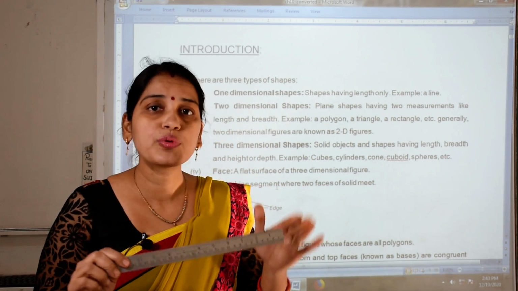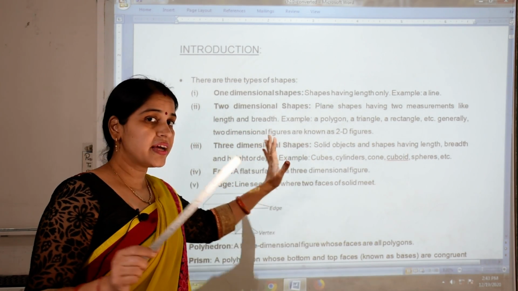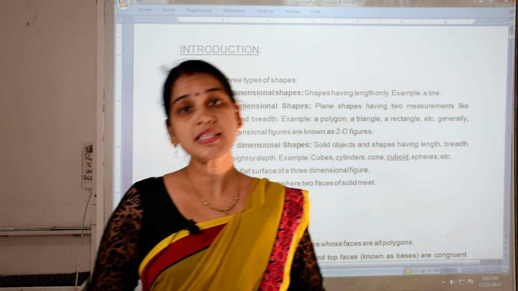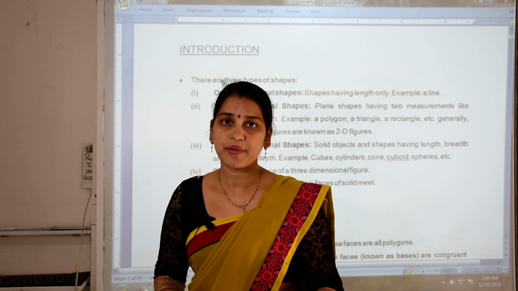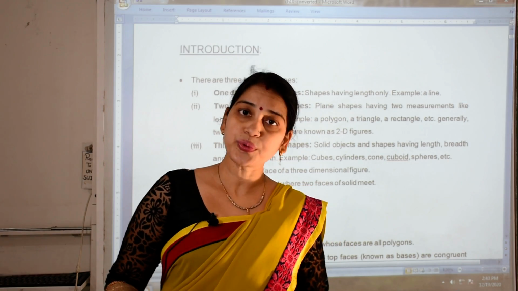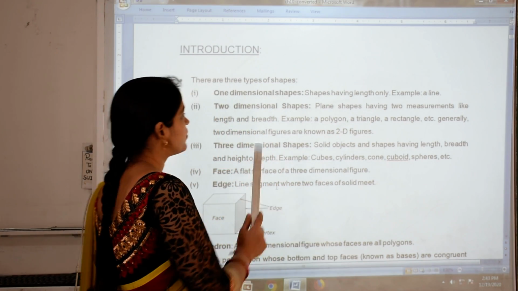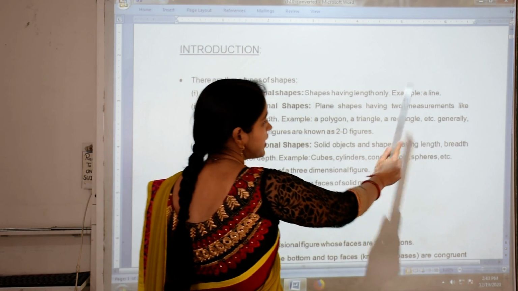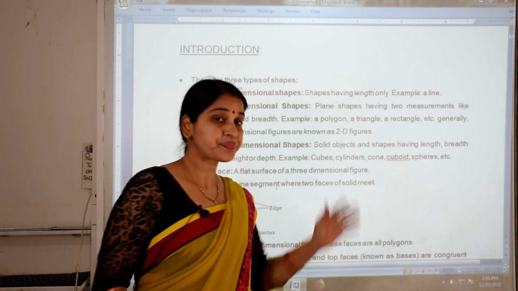Whenever a figure has these two measurements, that type of shape is known as a two-dimensional shape, also known as 2D shapes or 2D figures. Examples: polygon, triangle, rectangle, etc.